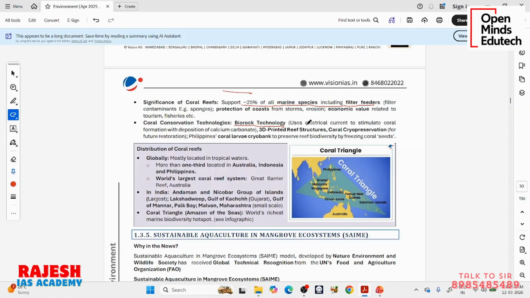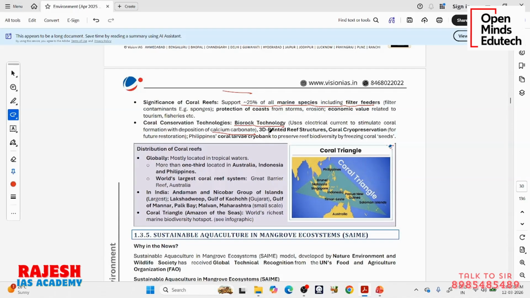Biorock technology uses electric current to stimulate coral formation with the deposition of calcium carbonate. That means they will pass electric current directly into the seawater. When seawater receives this electric current, it will release the dissolved calcium carbonate, and this calcium carbonate gets precipitated to the bottom and forms a strong coral-like support. So they provide a base to the new corals. This is called biorock technology. They are forming a biological rock type of thing using new technology.